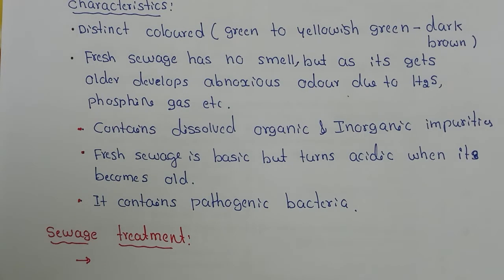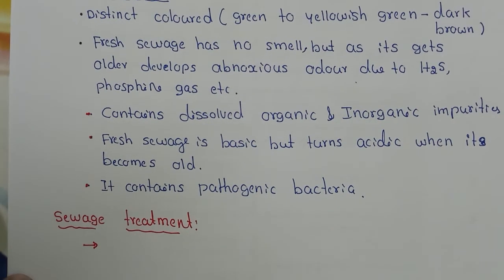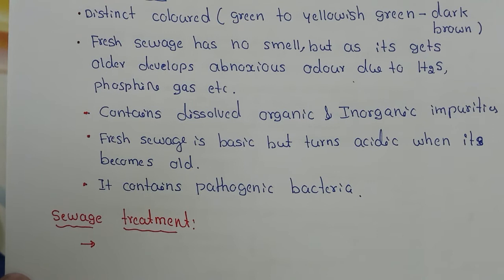Now let us see sewage treatment. There are physical methods and chemical methods for the treatment of sewage. Now let us see why sewage treatment is important, or what are the objectives of sewage treatment.